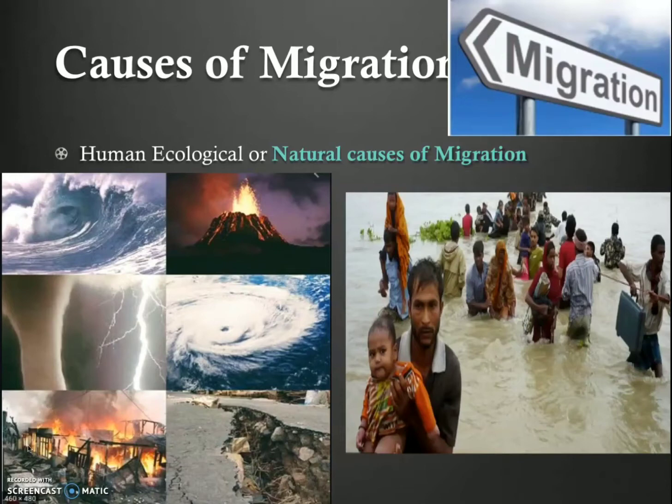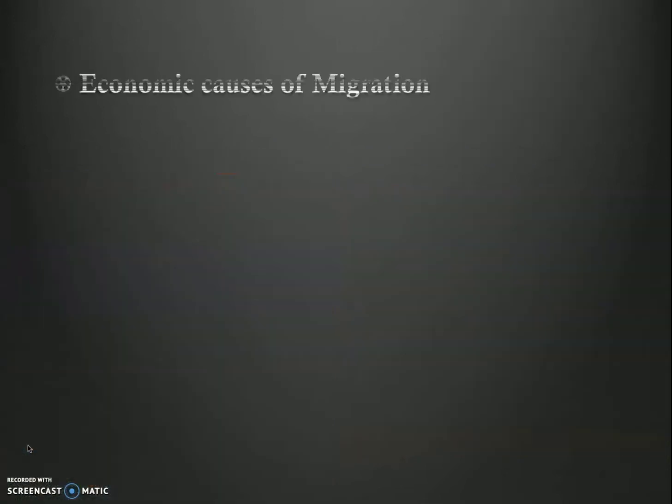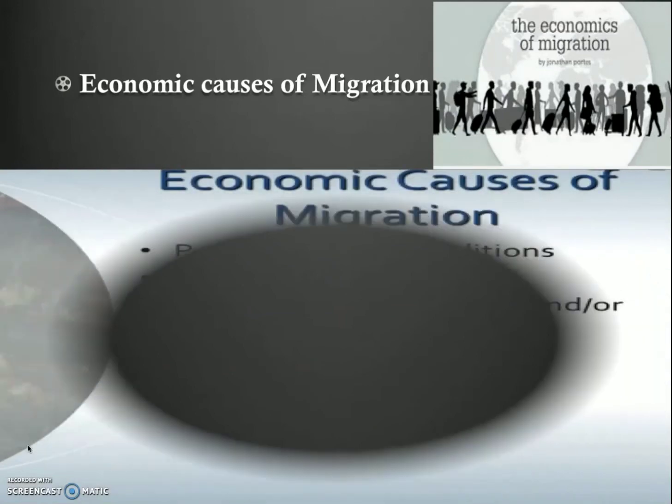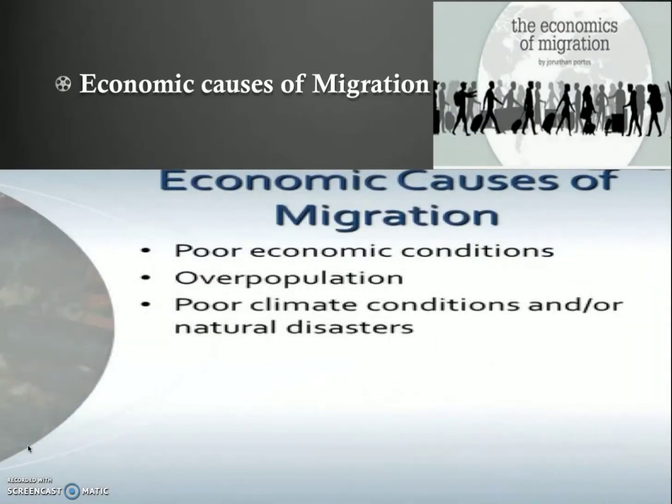Okay, next we will see economic causes of migration. In this, economic reasons are one of the most important causes of human migration from one area to another. Mass poverty and unemployment force people to move out from their native place to places where better employment opportunities are available. Okay, and next we'll pass into